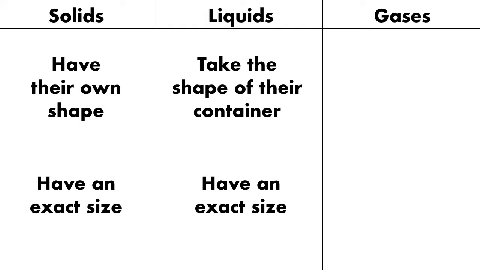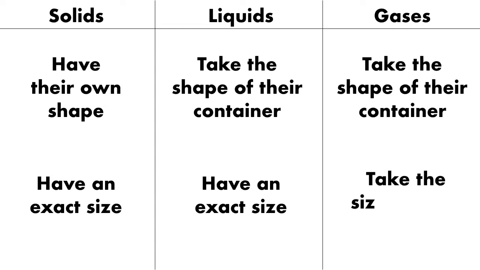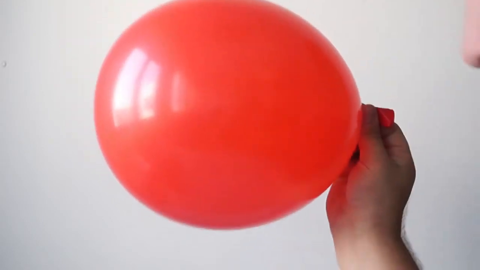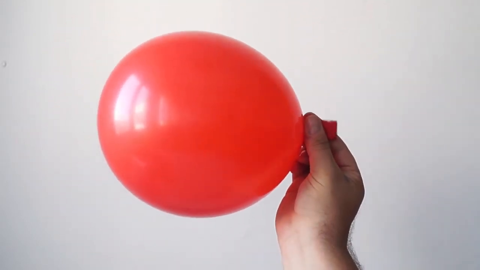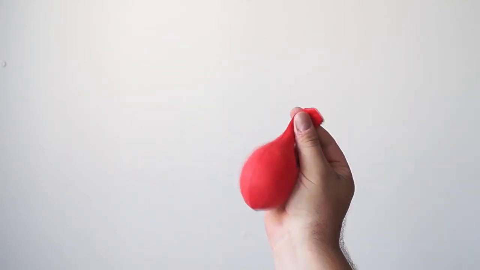The final state of matter are gases. Gases both take the shape of their container and they take the size of their container. Let me show you what I mean. Here, there's a bunch of air in this balloon. Right now it's the size and shape of the balloon. But when you let the air out of the balloon, that all changes. Even though you can't see it, the air has spread out to fill the entire room. So the shape of the air has changed from balloon-shaped to room-shaped, and it's changed in size from the size of the balloon to the size of the entire room. Gases can change both their size and their shape.